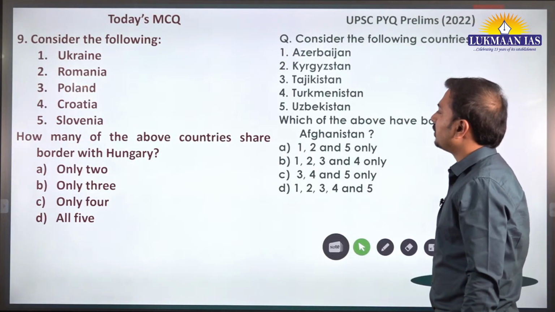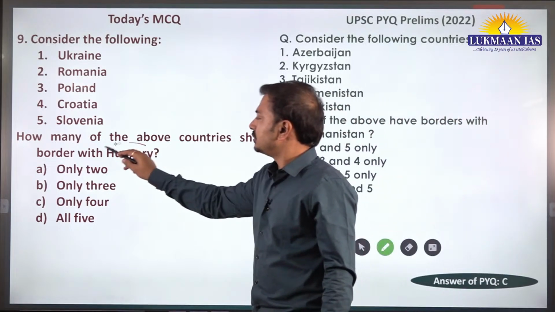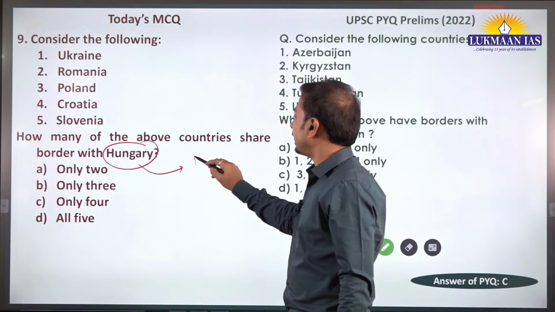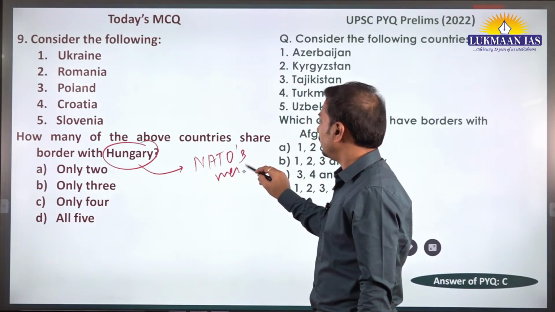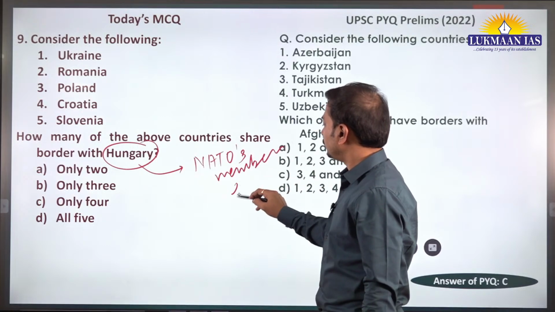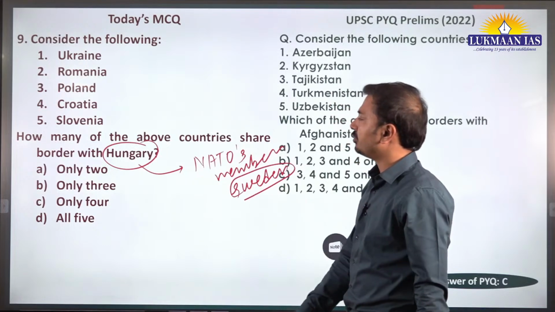How many of the above countries share border with Hungary? Why is this country in news? Recently Hungary has ratified the NATO's membership of which country? Sweden. And now Sweden has become the 32nd country to be part of NATO.